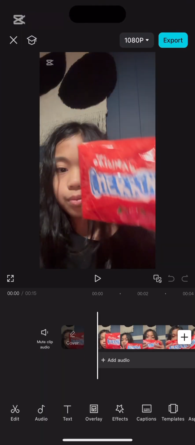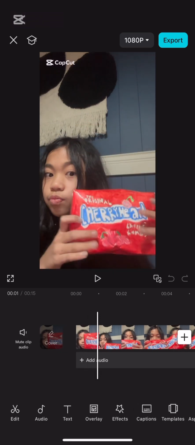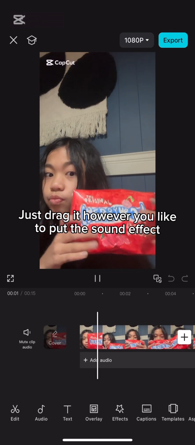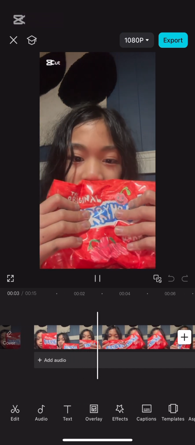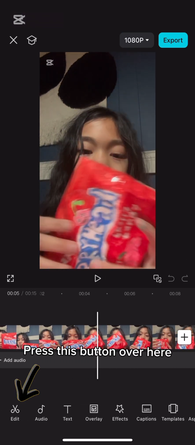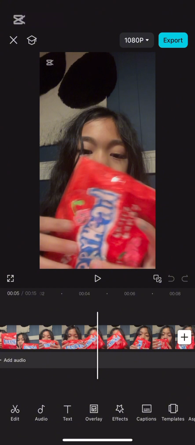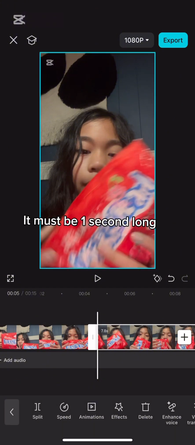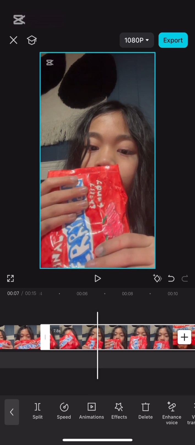Found one. Just drag it however you like to put the sound effect. Press this button over here. Then press the first option, called Split. It must be 1 second long.